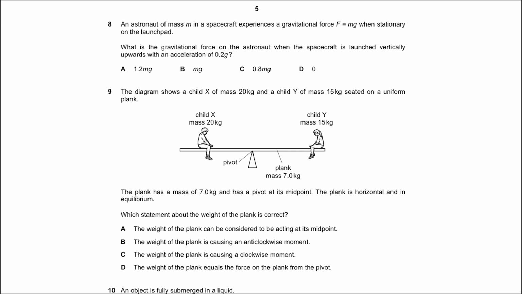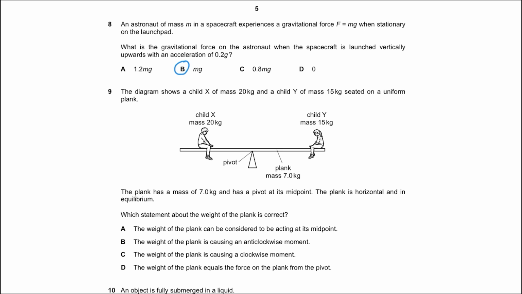There are students who subtract 0.2 g from mg and give the answer as 0.8 mg. But you need to understand that the gravitational force does not change. It's equal to the weight, and that is equal to mg. So irrespective of whether the spacecraft was stationary or if it is launched with an acceleration of 0.2 g, the gravitational force still stays mg. So the answer is B.